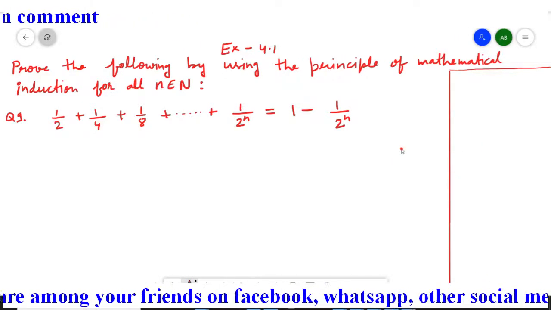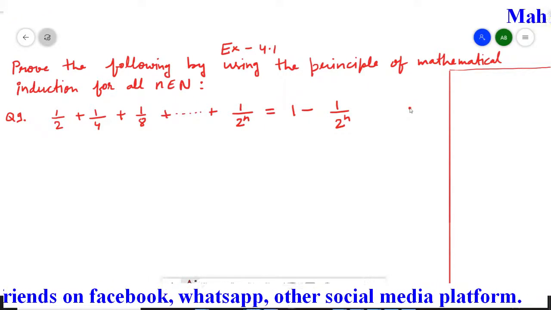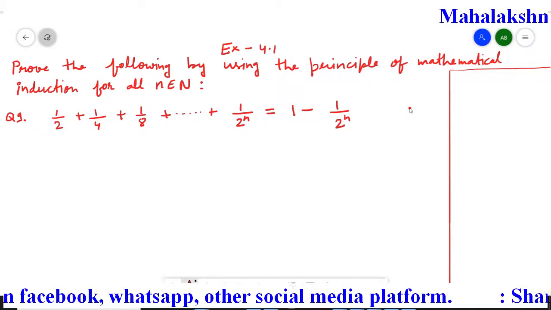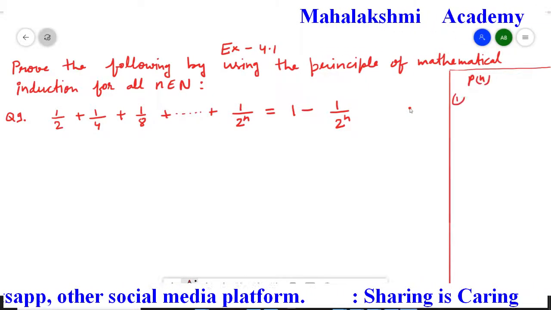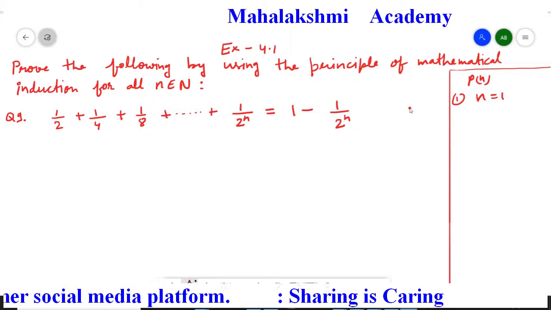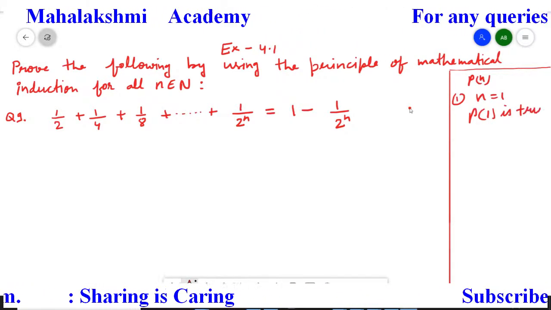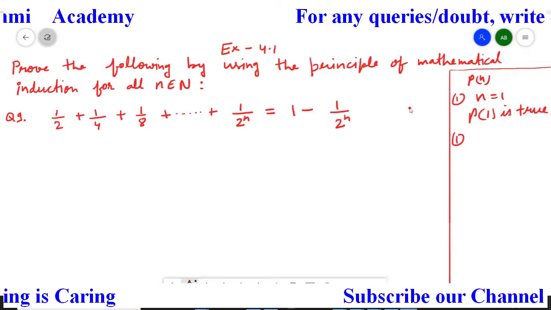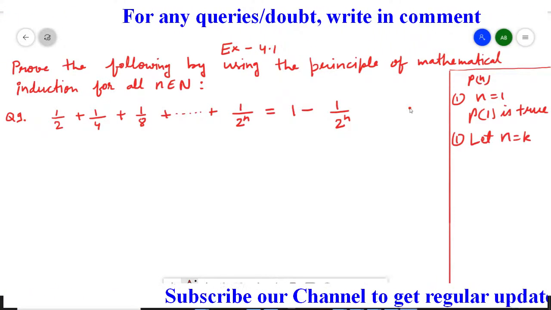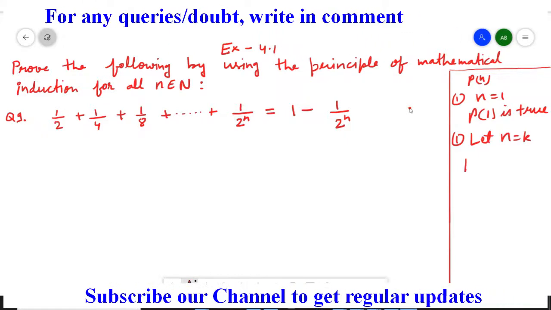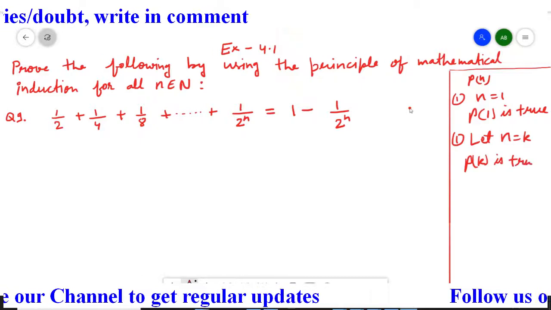The principle of mathematical induction mainly has 3 steps that I am writing here. First, we assume the statement as Pn, and in the first step we prove that for n equal to 1, P1 is true. In the second step, we assume that for n equal to k, where k is any positive integer, Pk is true.